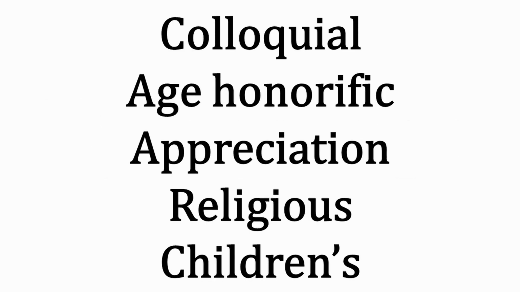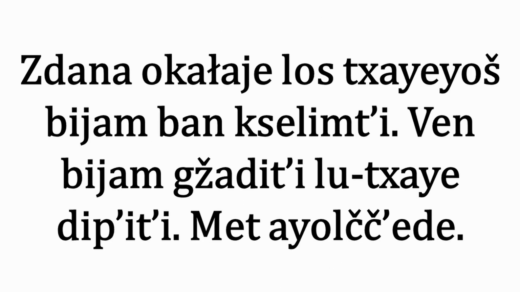The language has 5 main registers. These are the colloquial register, the age honorific register, the appreciative register, the religious register, and the children's register. These represent different styles of language usage, depending on the situation, rather than any specific feature of the language. The colloquial register is the style of everyday speech. It correlates approximately to the form shown already in this video, however has a few distinct differences.